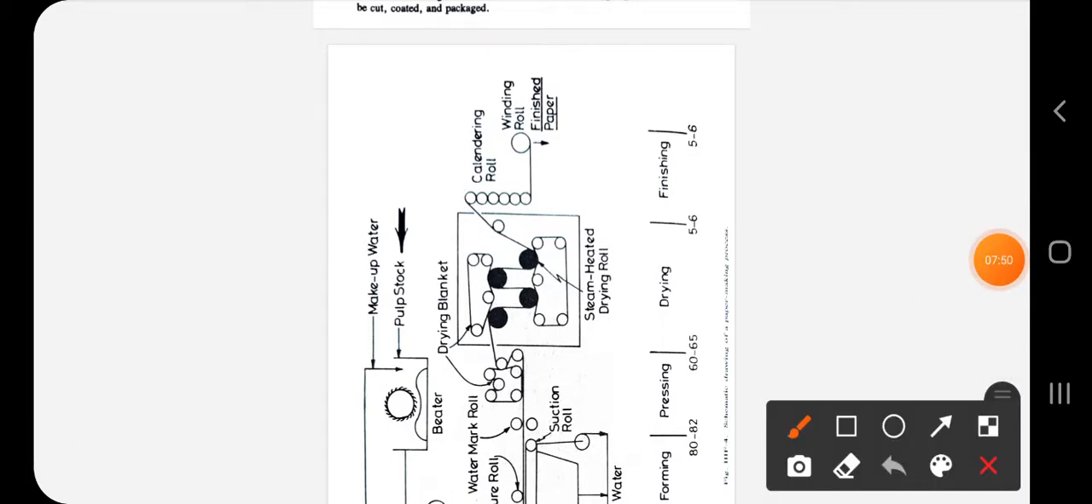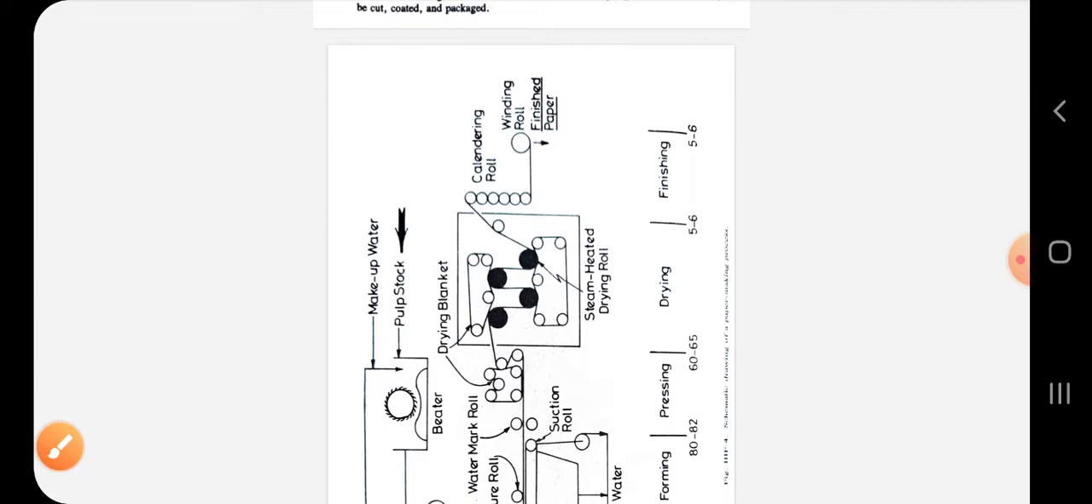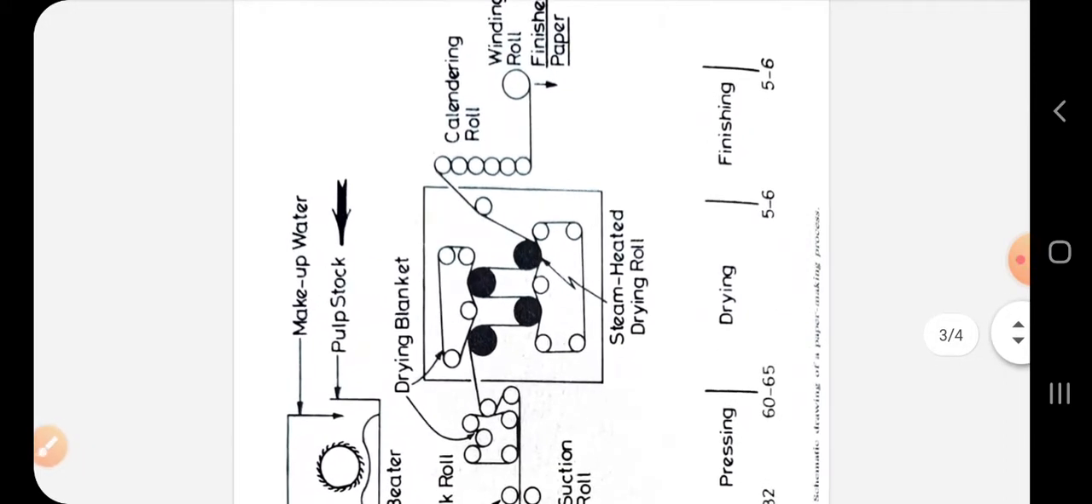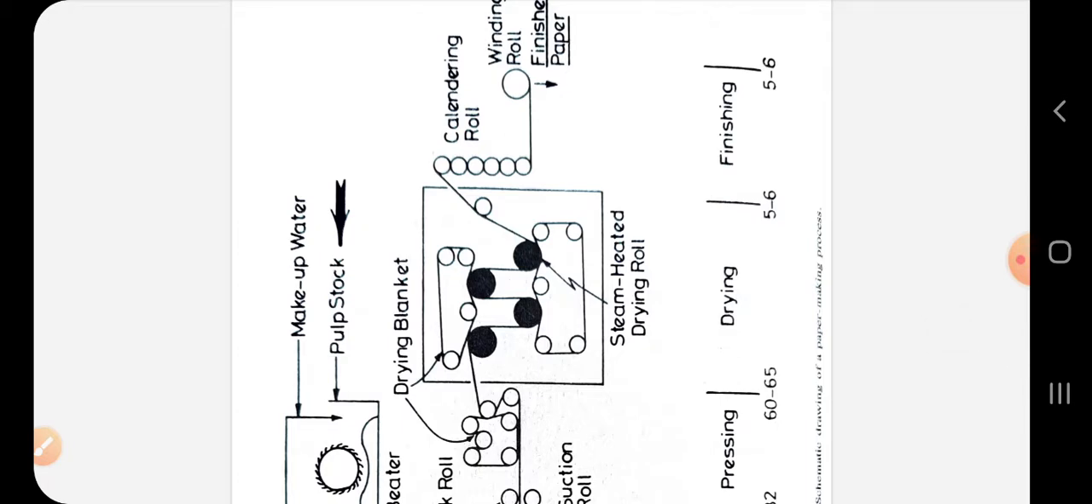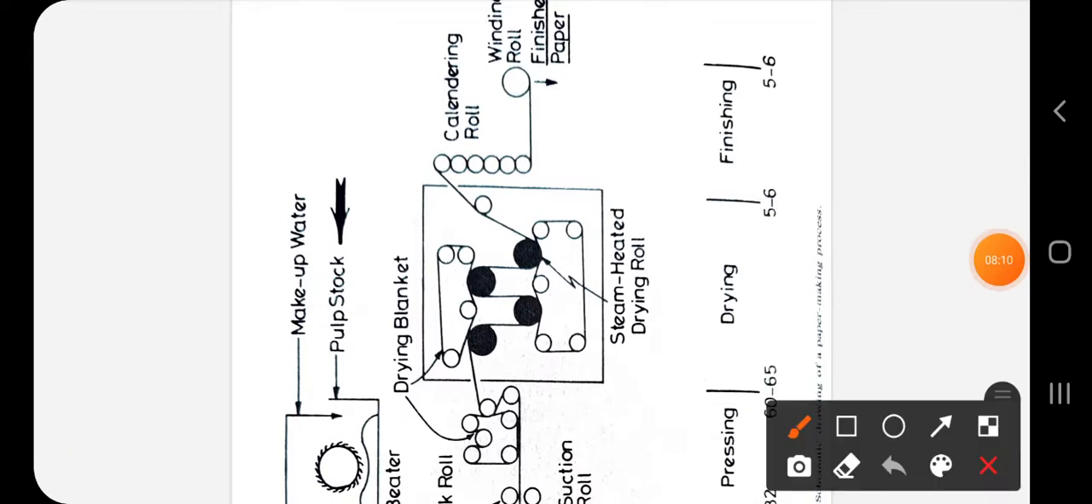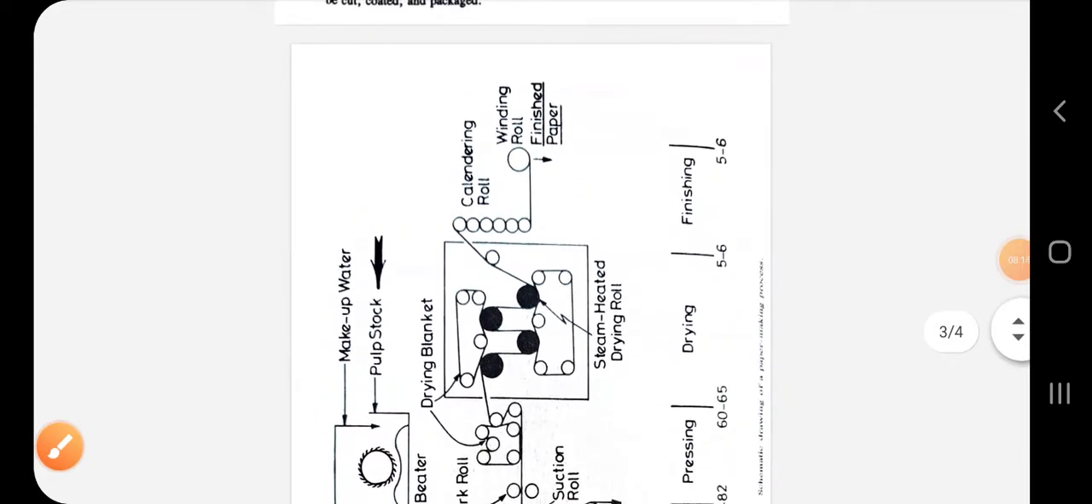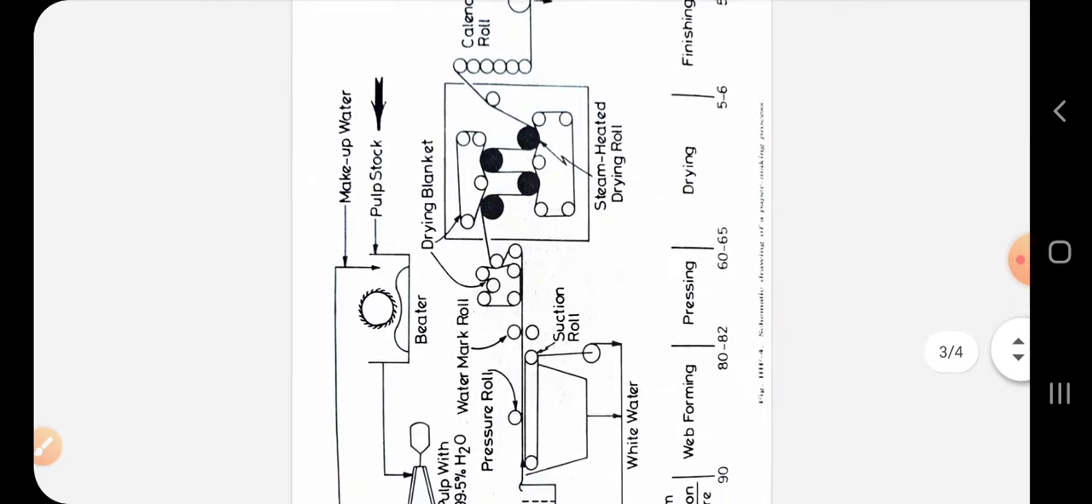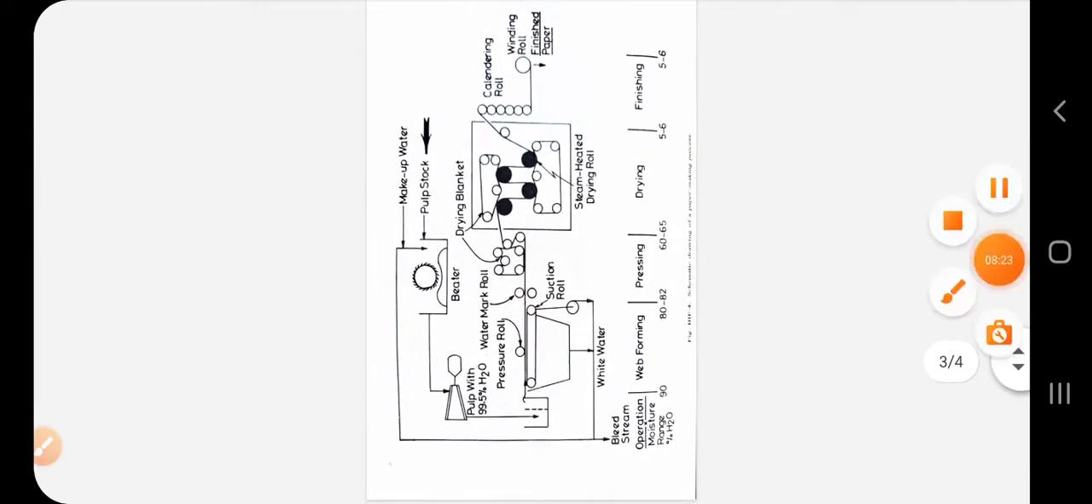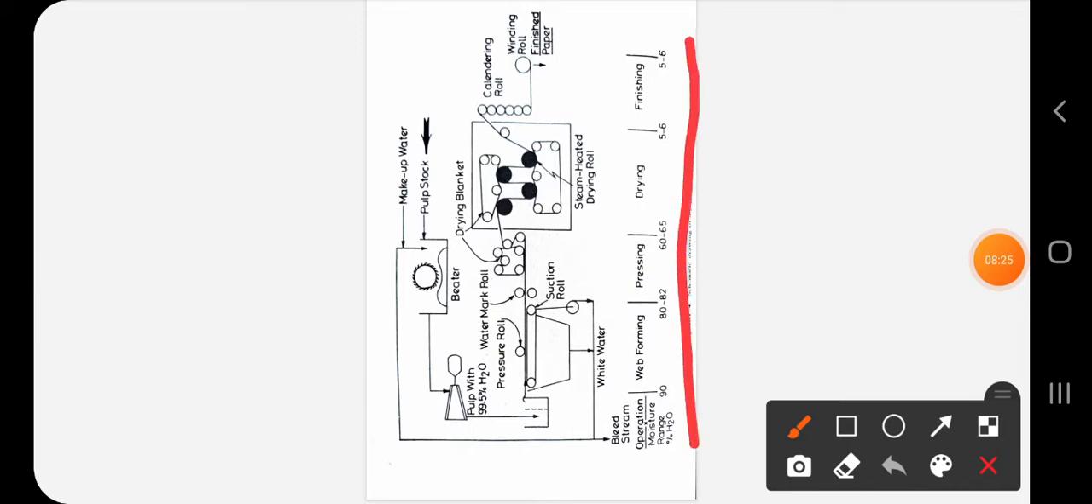So this is the final process before we can obtain our paper. This process is important for giving a smooth finish to our end product, that is paper. After the drying roll, the paper sheets are passed through a series of calendering rolls. In this direction, they are passed through these calendering rolls, and this step gives the smooth finish to our product. And also we can see that as the process is moving ahead, the moisture content is decreasing.